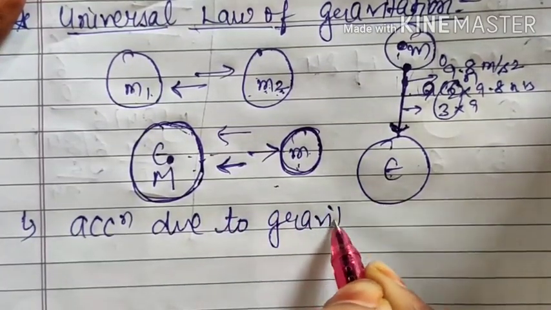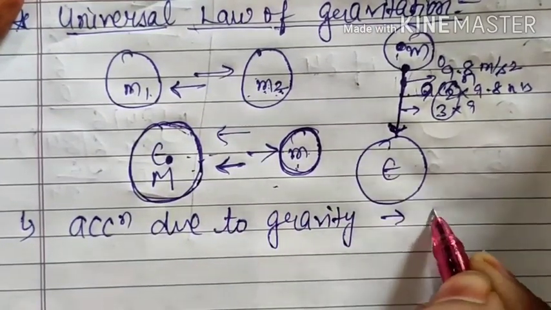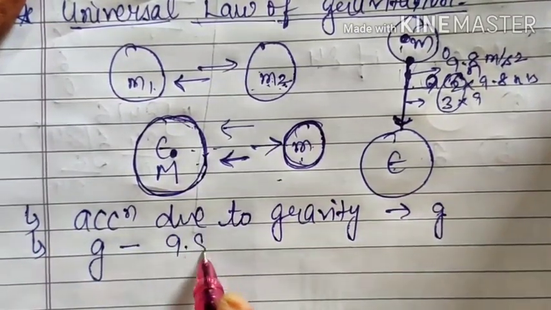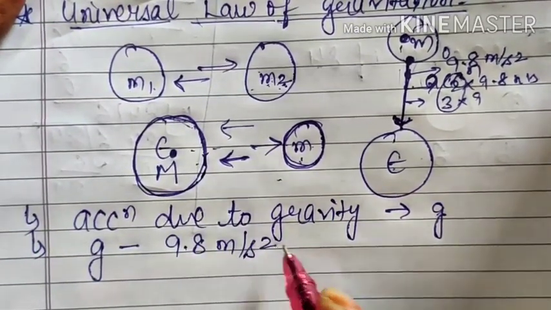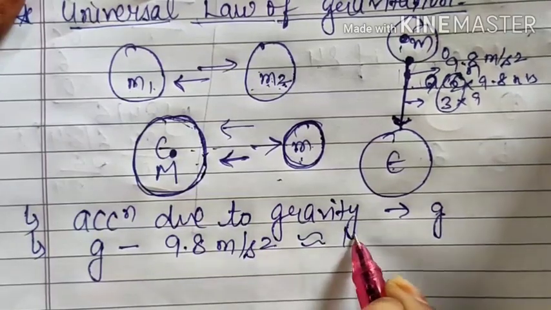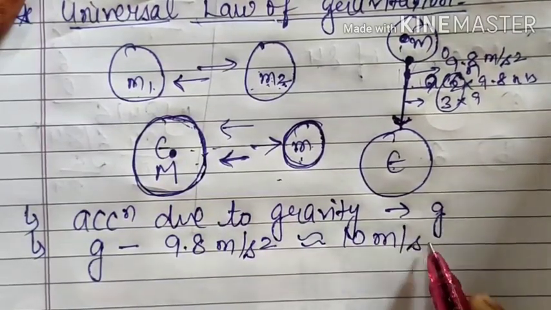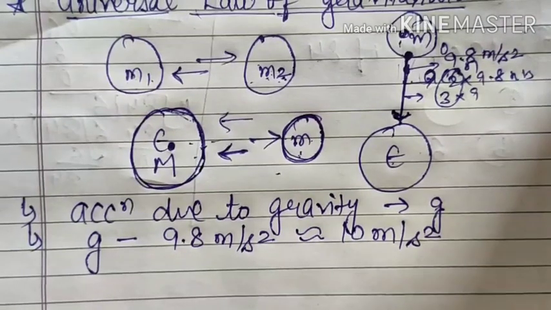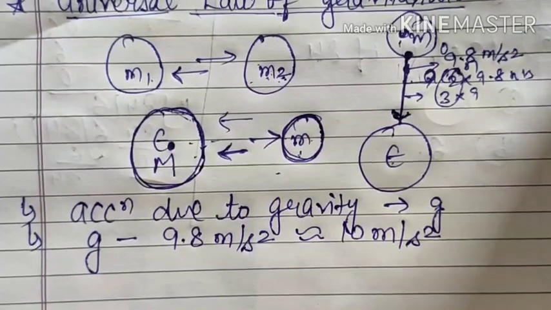Gravity means the gravity of the earth only. It has a constant value, 9.8 meter per second square. But in numericals, for simplicity, sometimes we consider it 10 meter per second square. But if the question specifically mentions to take g equal to 9.8, then we cannot take it as 10. We must take 9.8 meter per second square only. Then only we will get our correct answer.